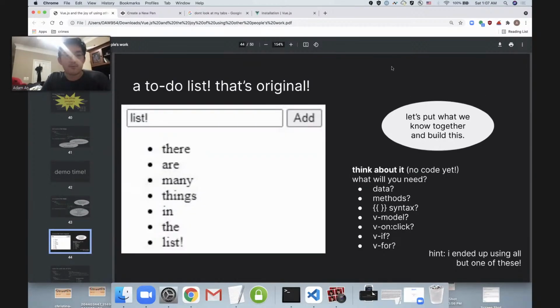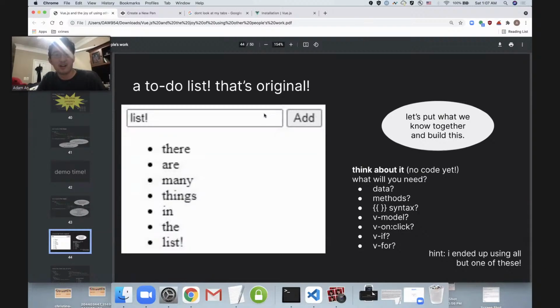Cool. So that was about as far as I want to take it with regards to syntax. It can get a little wilder, can get a little crazier, but for now, that's all I want to show y'all, because even though we've got just a few basic building blocks, we can actually put it all together to make something really cool. So let's put what we know together and build this.